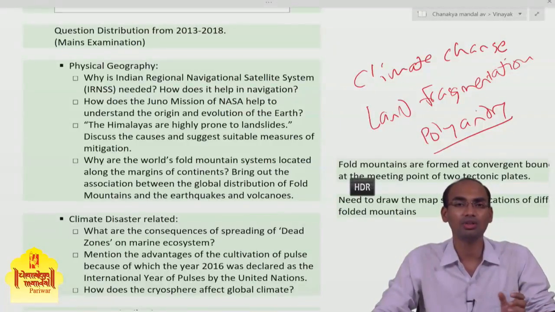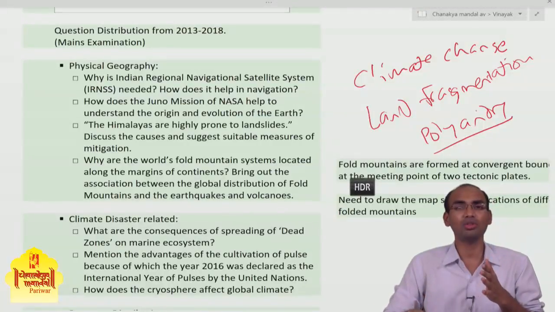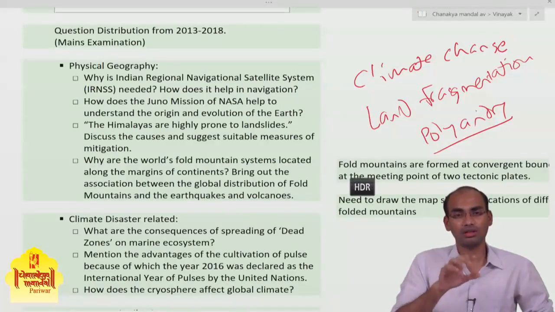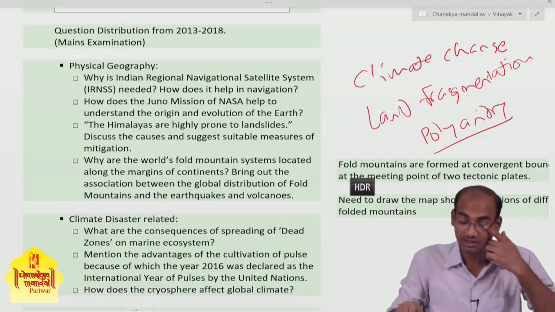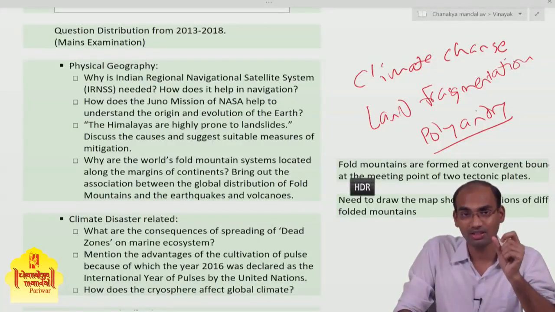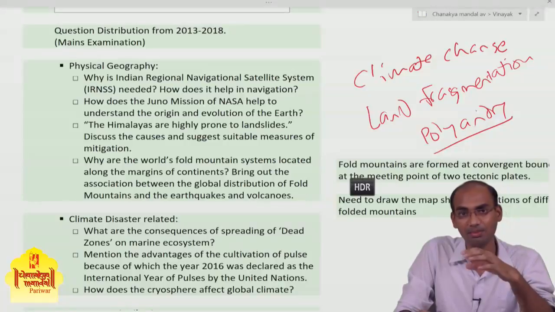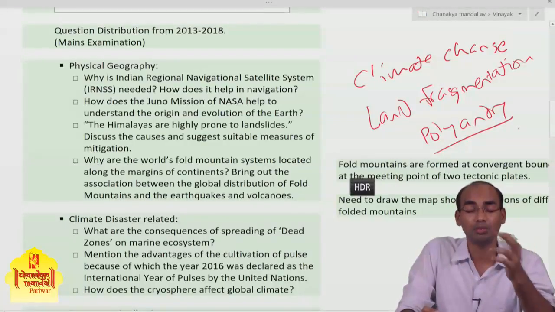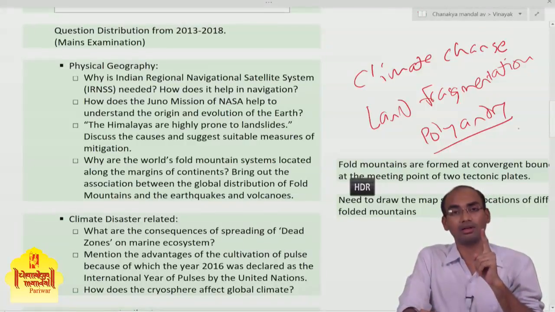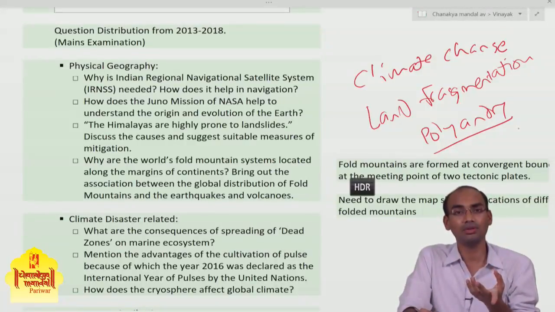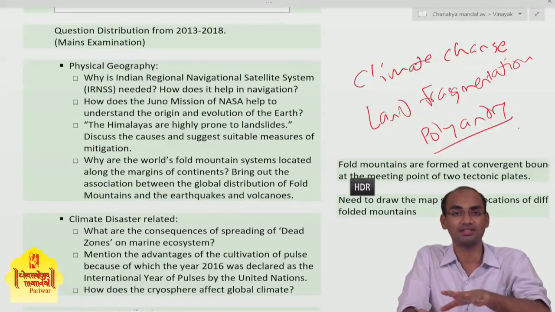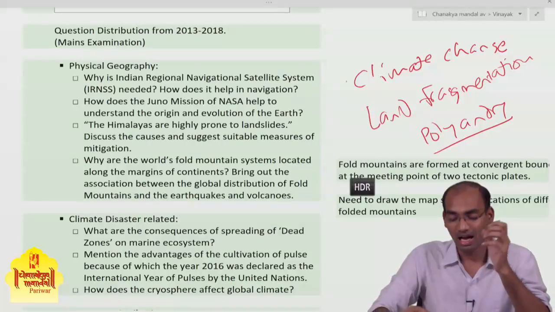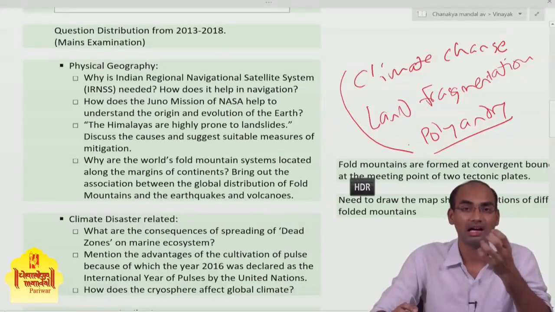Polyandry means what? You people know about the practice of polygamy. Polygamy means that one male has more than one wife. In the case of polyandry, it is exactly the opposite: there is one wife between 2 or 3 males, 2 or 3 husbands. That is the practice of polyandry. So how are these 3 things related?